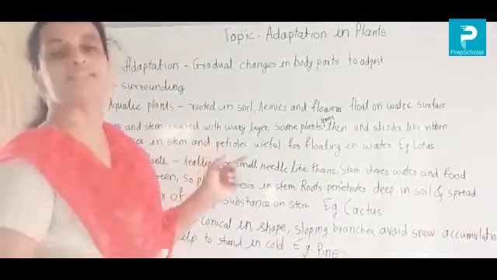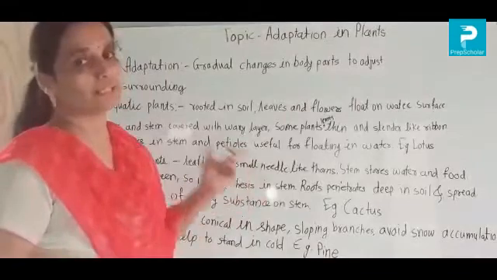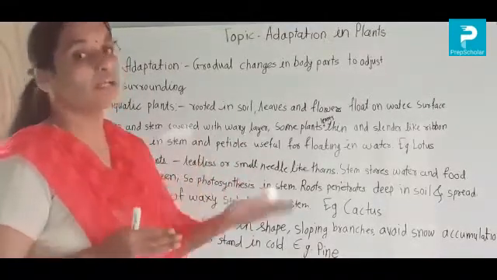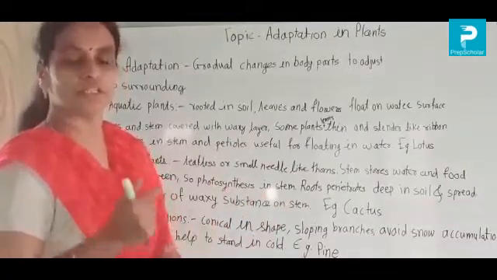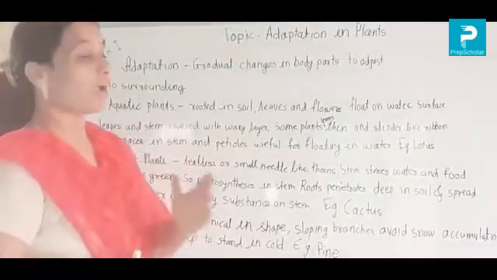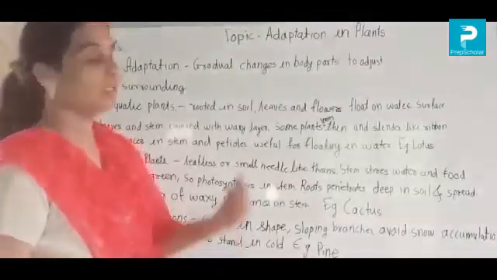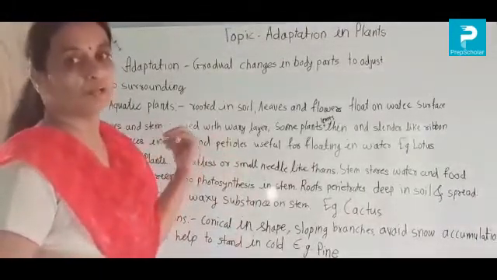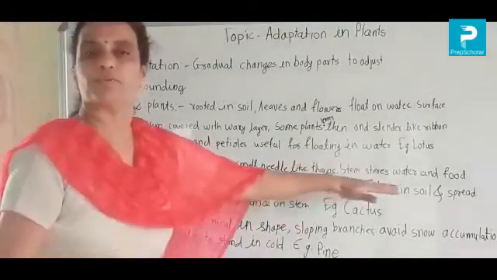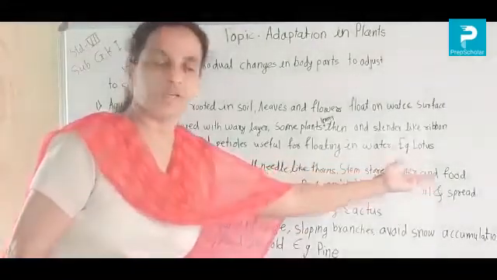How? Because their stems are green. The process of photosynthesis, which means making their food, happens in the stem of the plants, not in the leaves. They are preparing food in their stem, and the stem is also storing water and storing food. That's why the stem of this desert plant is an important part of the plant. They can do photosynthesis in the stem, and they can store water and food in the stem.